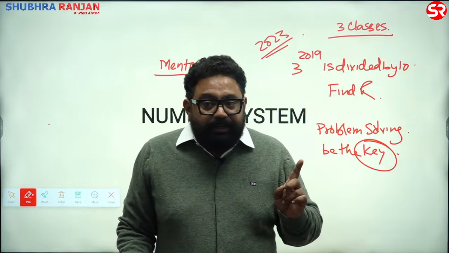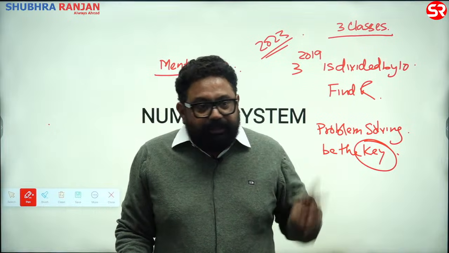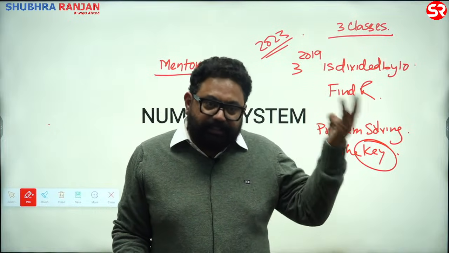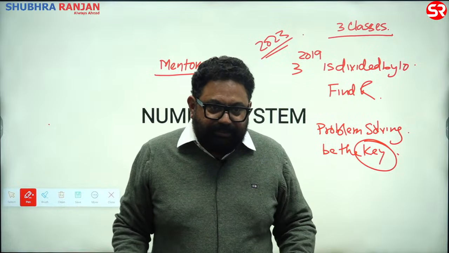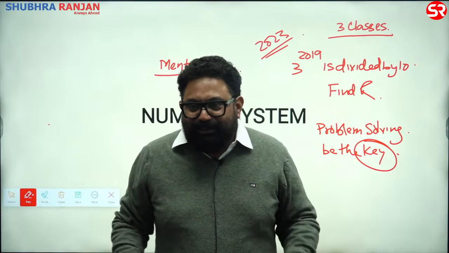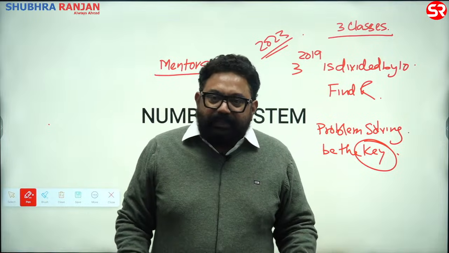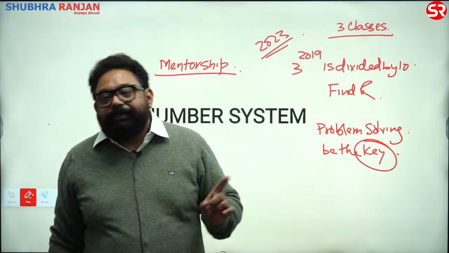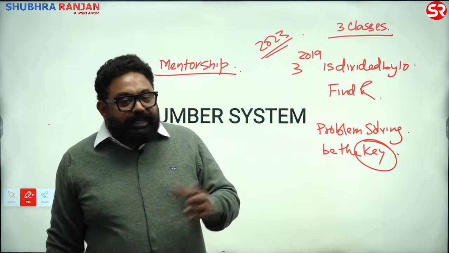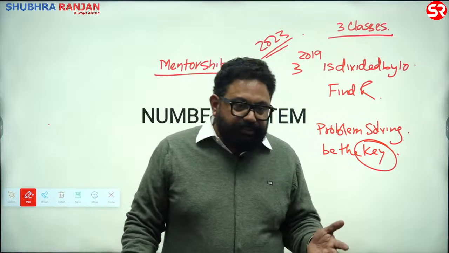Because you are indulged in GS, you are indulged in mains, you are indulged in ethics, and God knows how many, you know, current affairs also, isn't it? So a lot of pressure on you people also. So guys, don't ignore CSAT. It's one full paper. What is the cut off for GS? What is the cut off for GS?